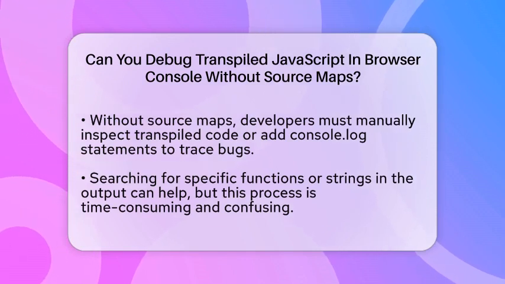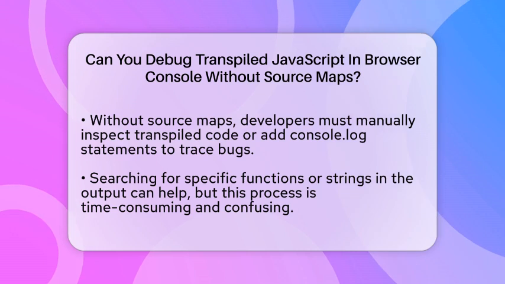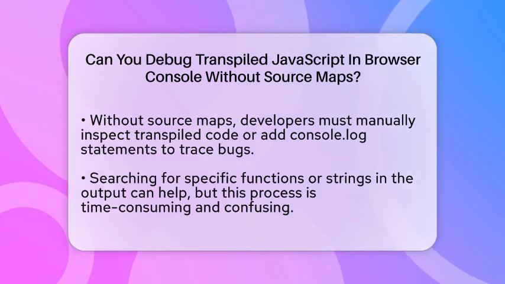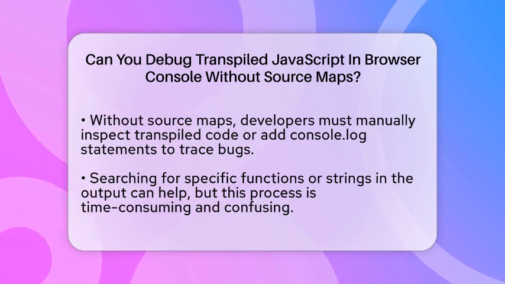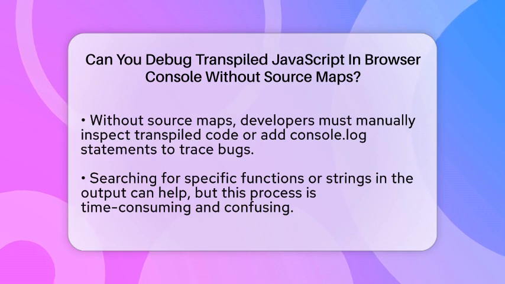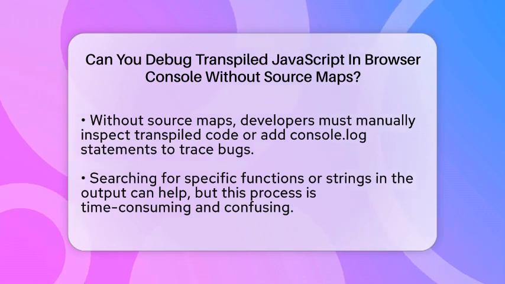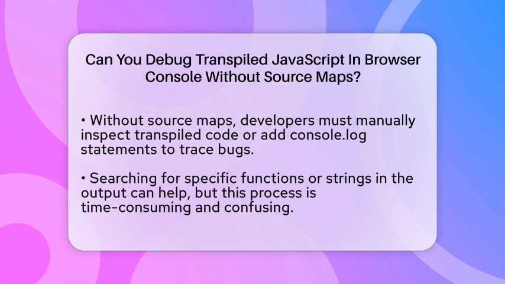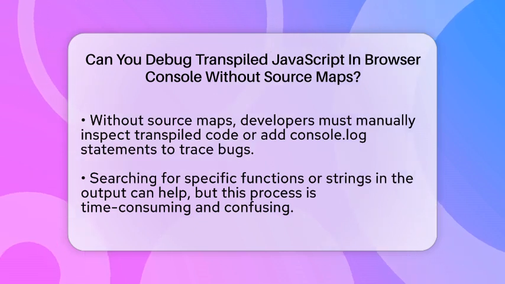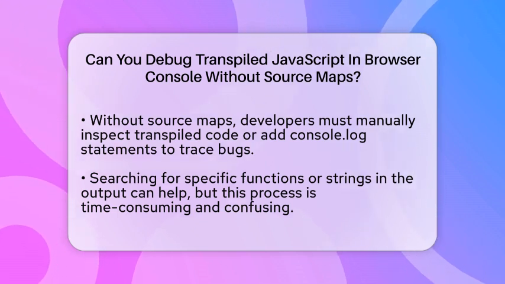Without source maps, you can still try to debug, but it's not ideal. You could read through the transpiled code and look for clues. Adding console.log statements in your original code can help trace where things go wrong. You might also search for specific function names or strings in the output to locate relevant parts. But this takes a lot more time and can be confusing, especially if your project is large or complex.